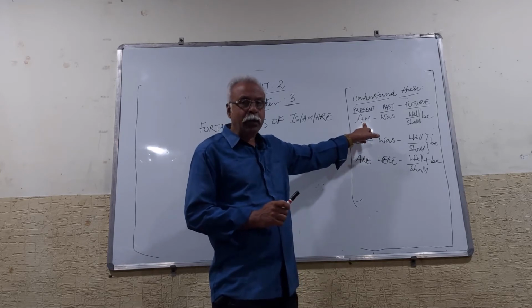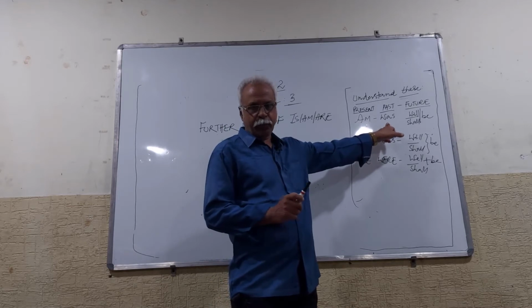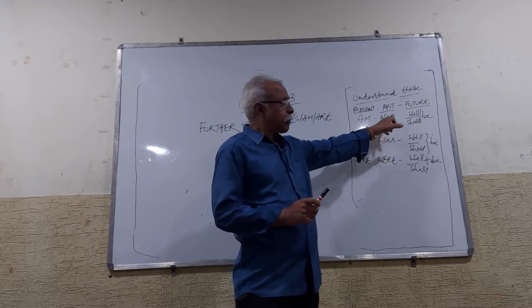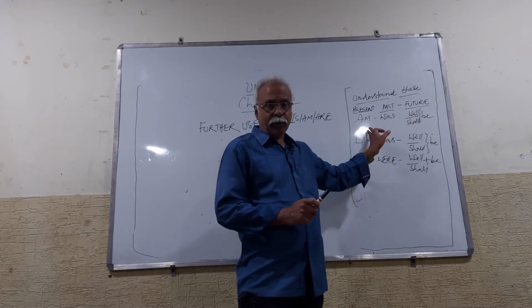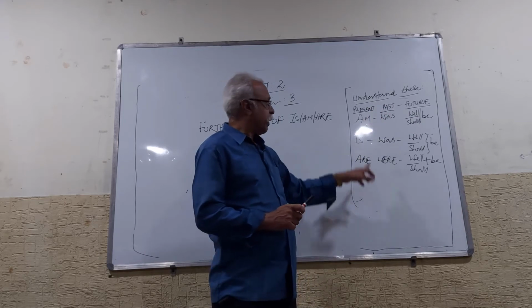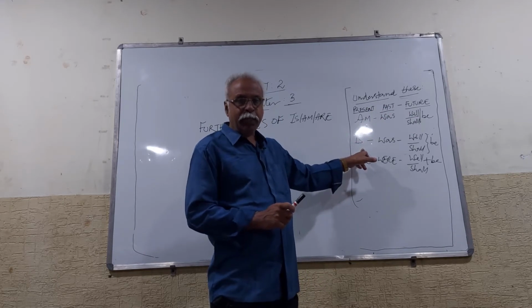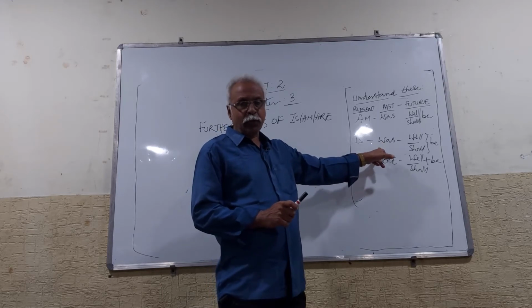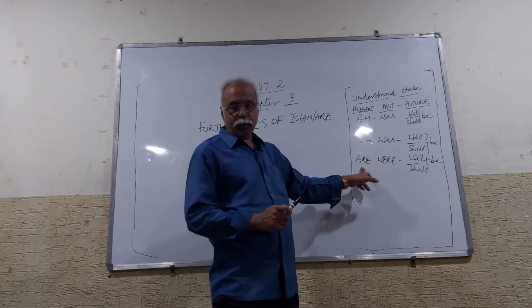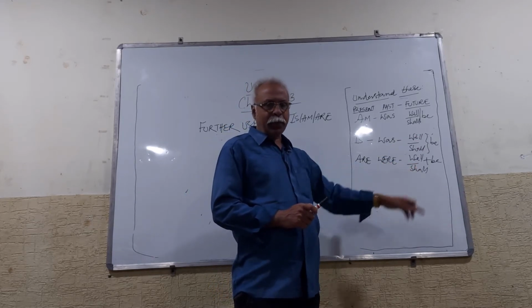Whenever you have to write past tense for it, you should write was. Am I clear? Suppose you want to write the future form for am, it should be will be or shall be. The past tense of is is was, and its future forms are will be, shall be, and for are, the past tense and future tense are were, will be, shall be.